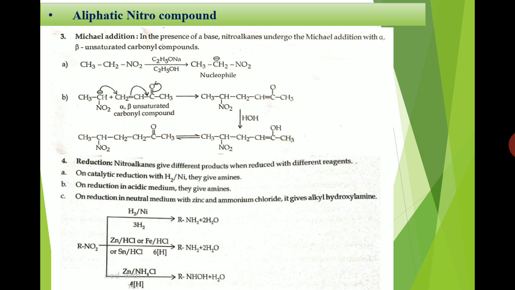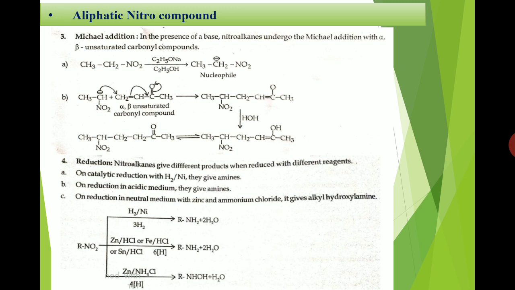Next reaction, Michael addition reaction. Okay, it is a nucleophilic addition reaction on the alpha beta unsaturated carbonyl compound. Okay, let's see how this reaction takes place. So nitroalkane, when treated with sodium ethoxide in ethanol solvent, easily abstracts the proton from the alpha position and forms a nucleophile. Now this nucleophile will attack the alpha beta unsaturated carbonyl compound to form an oxyanion intermediate. Now this oxyanion intermediate on protonation gives the enol form structure.